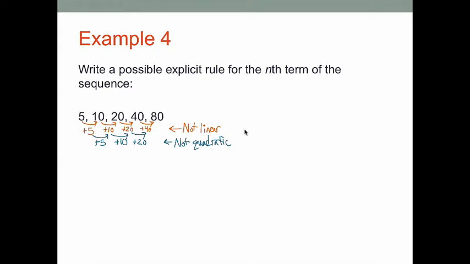The other thing we have talked about this year, it's been a little bit, are ratios. When you have a constant ratio, it's representing something that is modeling exponential. The way you find constant ratios is you divide your numbers from the end of your list forward. So I'm going to take 80 divided by 40, and I find that that gives me 2. 40 divided by 20 is 2. 20 divided by 10 is 2, and 10 divided by 5 is 2. What this means is we have something that's modeling more exponential.